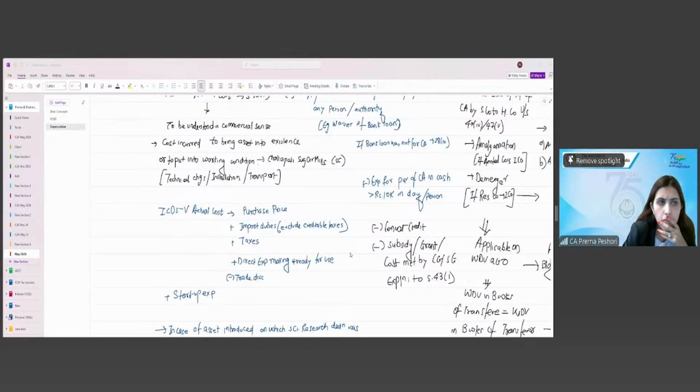Then the CBDT circular for hire purchases: if at the end of the period of hire purchase the asset is transferred to him, then he can claim the depreciation.